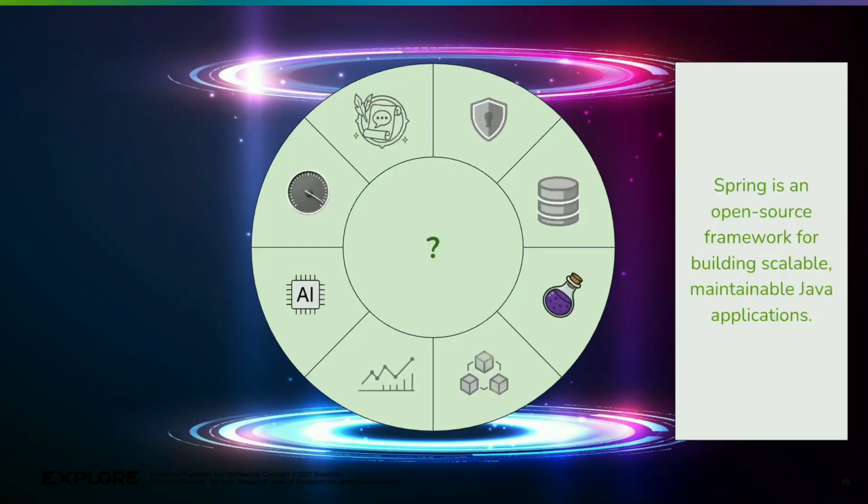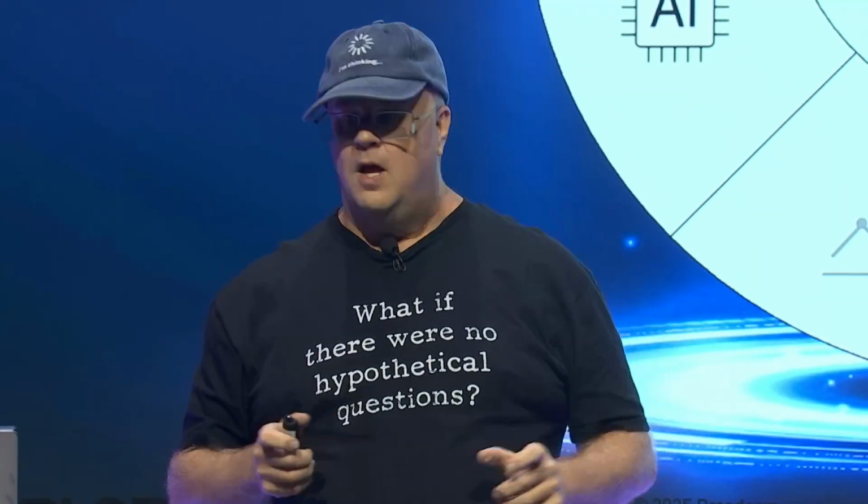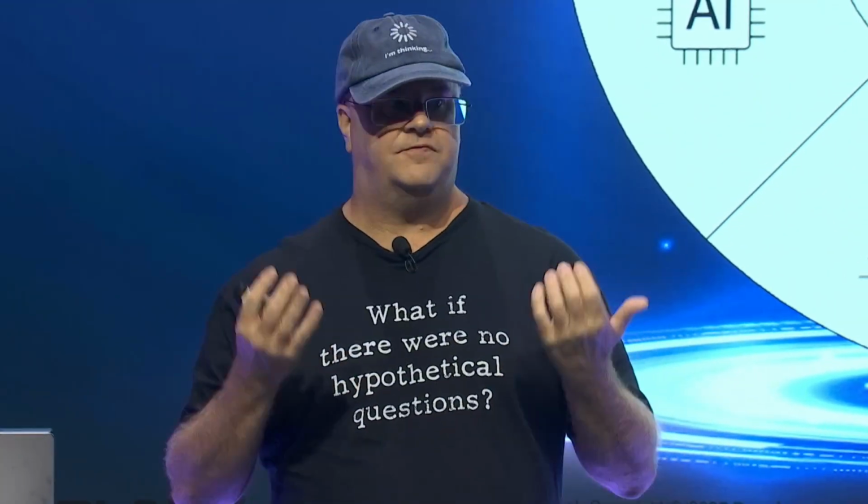Spring is an open source framework for building scalable, maintainable Java applications. This is kind of an extra skill that Spring brings to the table. It's designed to take all these different technologies and combine them in ways that feel natural. What does that mean? It simplifies the access to each of these technologies and provides a consistent way for you to access any one of them. The reason it is important is the cognitive load on the developer is ever growing. Through Spring, we reduce that cognitive load on developers, giving them a reduced learning curve and helping them develop their apps even faster.